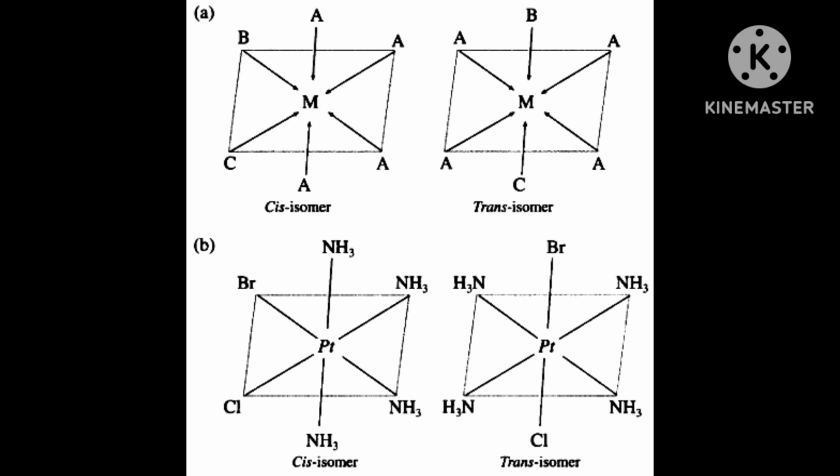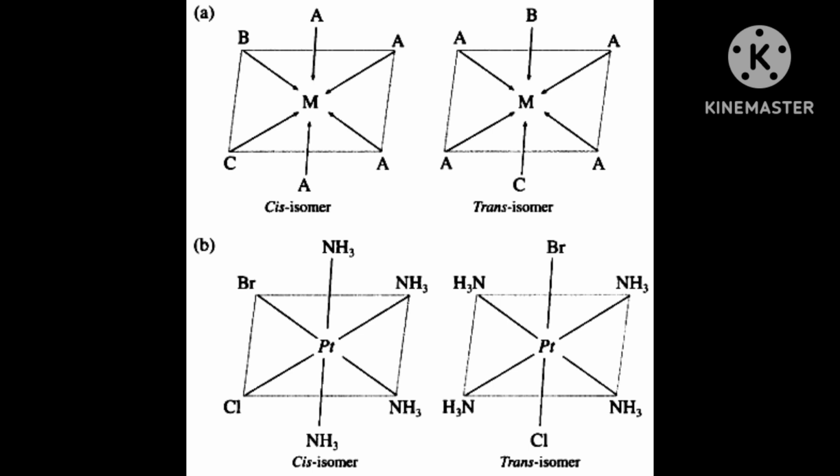Now understand the arrangement. The two ligands X may be arranged adjacent to each other, meaning nearby to each other. When they are just near to each other, this is called the cis isomer. And if they are opposite to each other, meaning far from each other, then it is called the trans isomer.